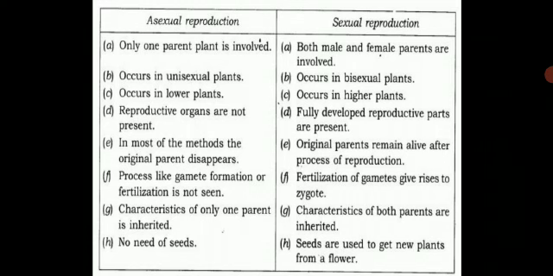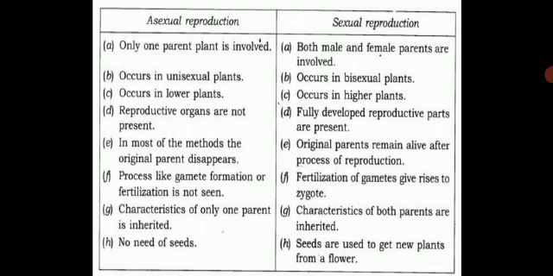Then asexual reproduction, in most of the methods, the original parent disappears. So here the original parent disappears, whereas in sexual reproduction, the original parents remain alive after the process of reproduction. Then in asexual reproduction, processes like gamete formation or fertilization are not seen, whereas over here fertilization of gametes gives rise to a zygote, which we have seen in the previous sessions.